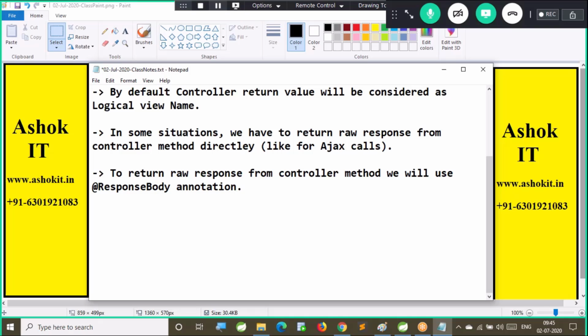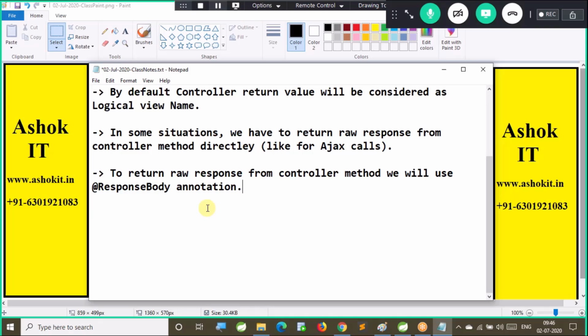So if I use the @ResponseBody annotation, my dispatcher servlet will understand this is not a view, so there is no need to use the view resolver. It is going to use it as a raw response and will send the raw response back to the client directly. Are you able to follow this?